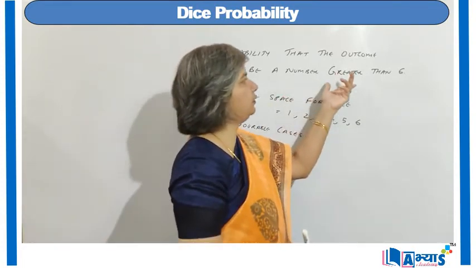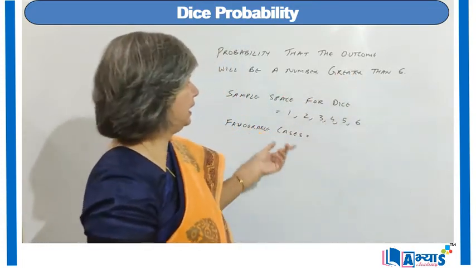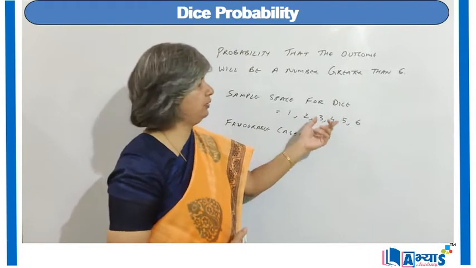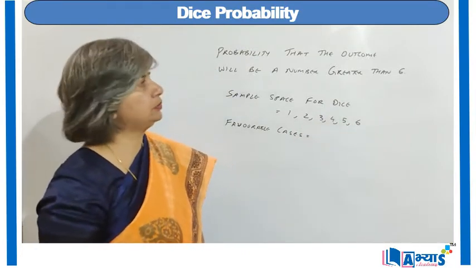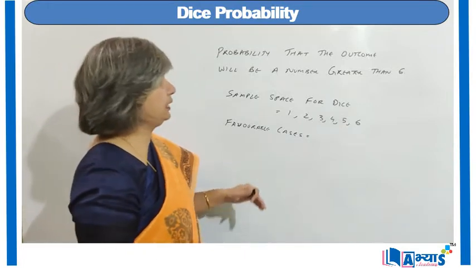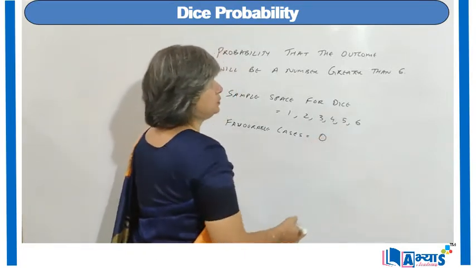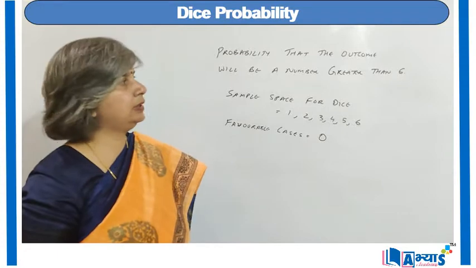That means we are trying to find the number greater than 6. As 1 is less than 6, 2, 3, 4, 5, 6, all the numbers are either less than or equal to 6. So the favorable cases are 0 because no number is greater than 6 in the dice.